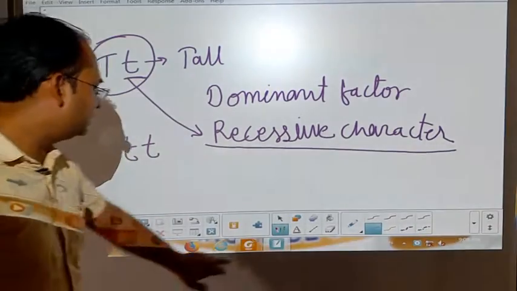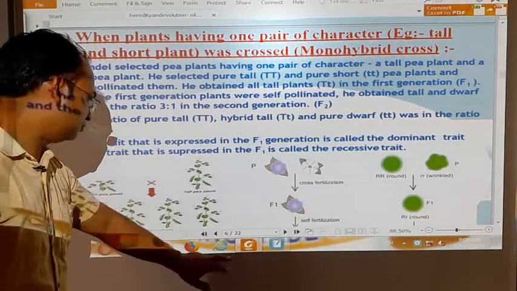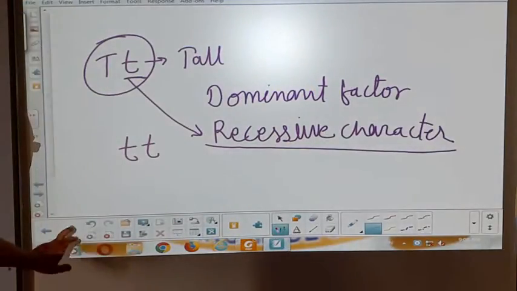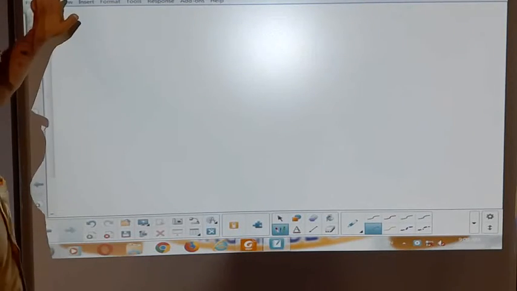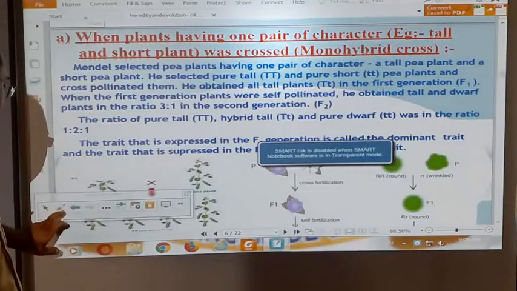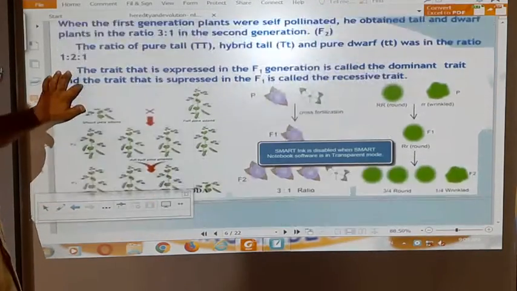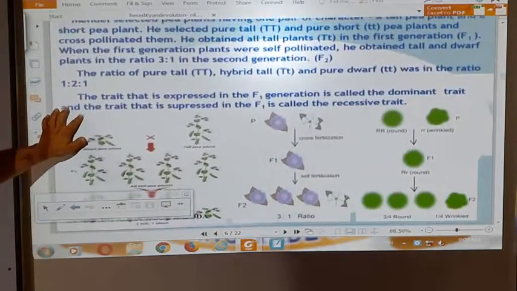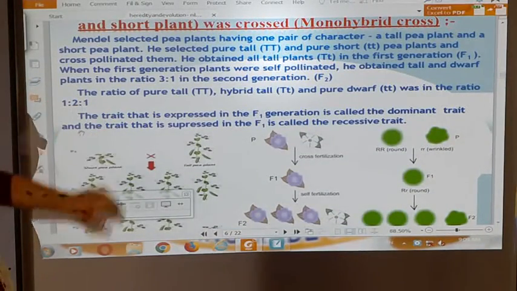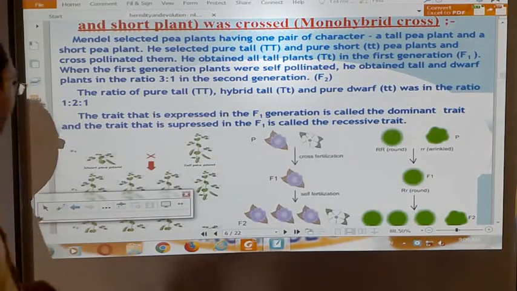So, let us come to the point. Here, Mendel made the cross between the tall and dwarf characters.